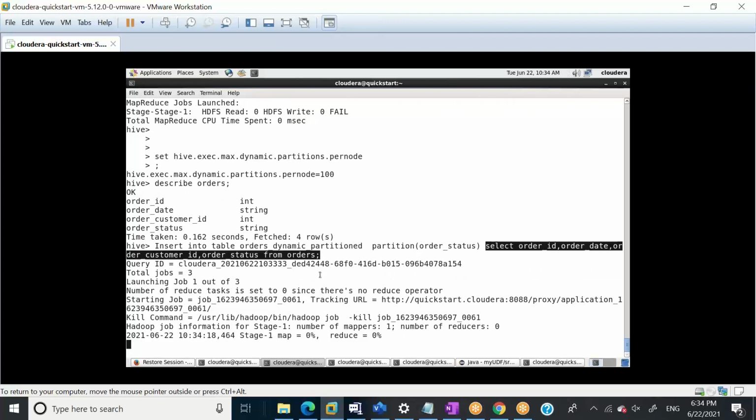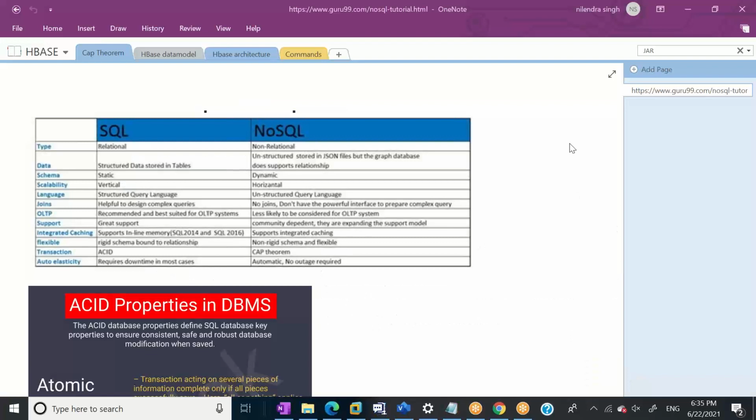So see, Hive developers took care of a lot of things on our behalf. Okay, so till now what we have covered is Hive, HBase, HDFS, MapReduce. Where we need to store the data, we say HDFS.